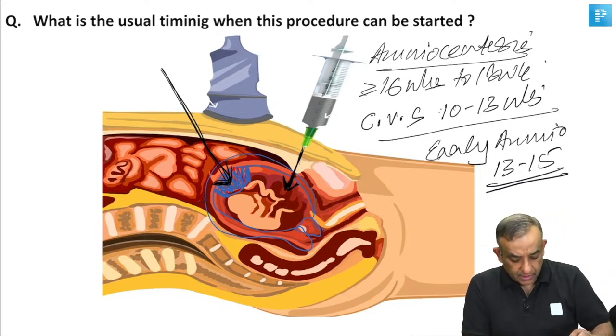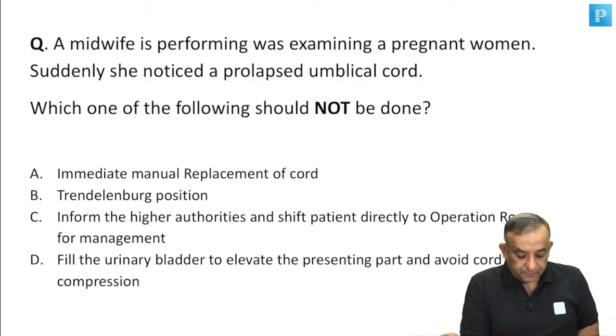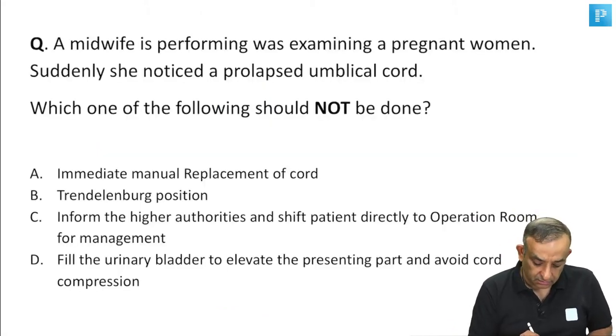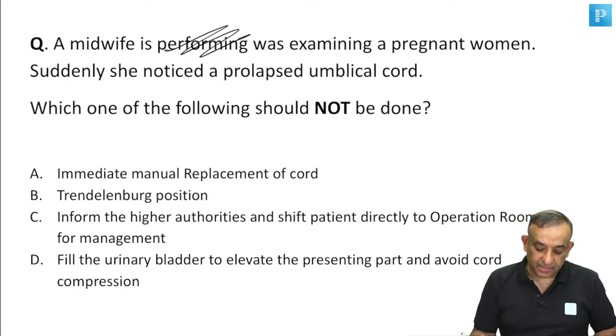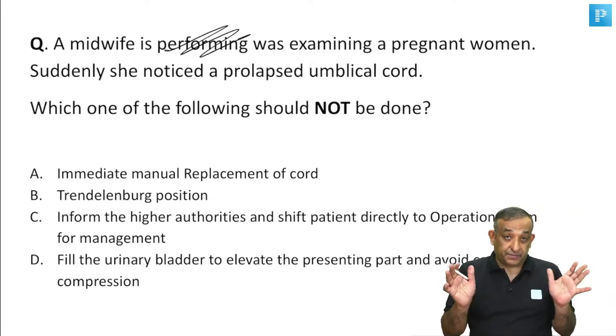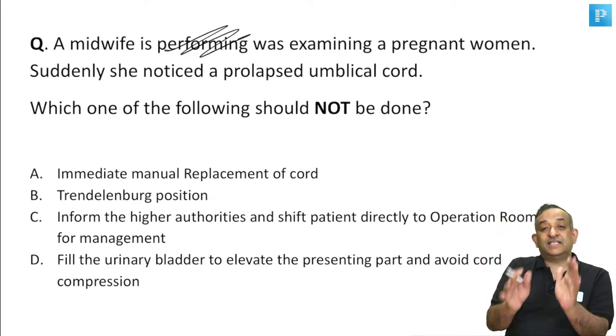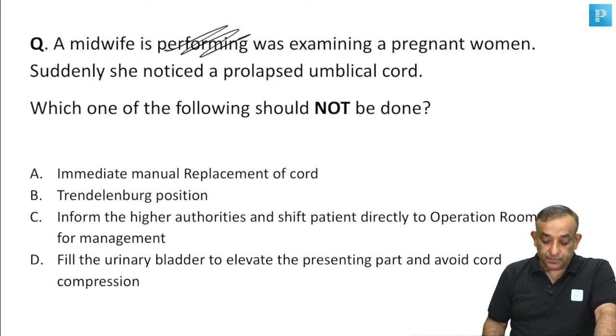Okay, guys. Chalo. A midwife was examining. Again, a grammatical mistake here, guys. Beg your pardon. A pregnant woman, suddenly she noticed a prolapsed umbilical cord. So there was no labor, that means. The patient was being examined by a midwife, and suddenly there's a prolapsed umbilical cord.